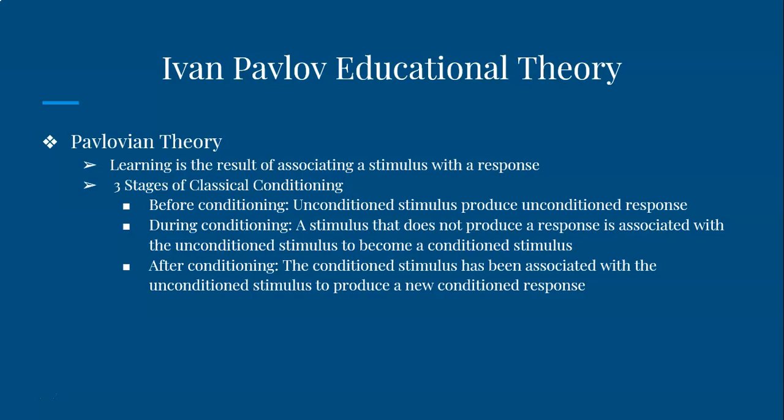The second stage is during conditioning, which is when a stimulus that does not produce a response is associated with an unconditioned stimulus to become a conditioned stimulus. The third stage is after conditioning. The conditioned stimulus has been associated with the unconditioned stimulus to produce a new conditioned stimulus.